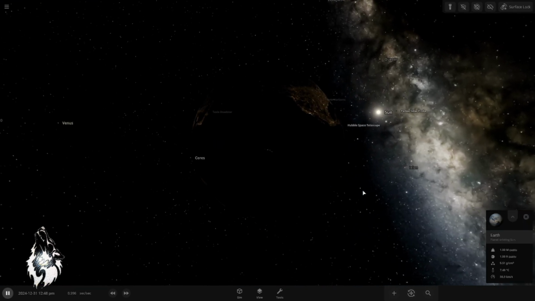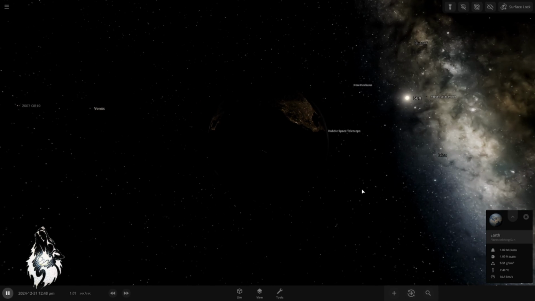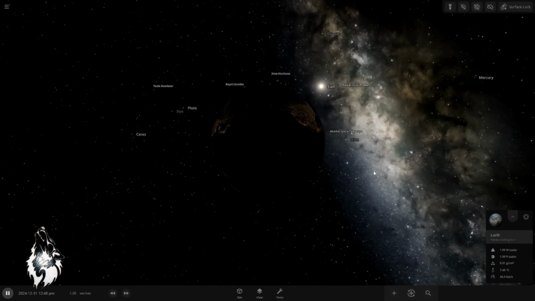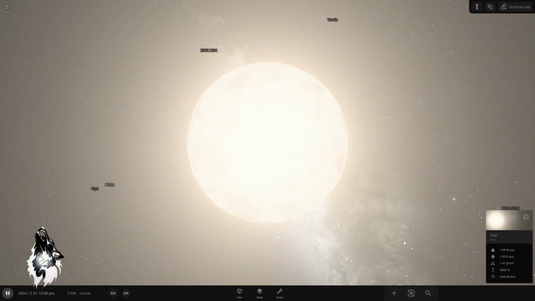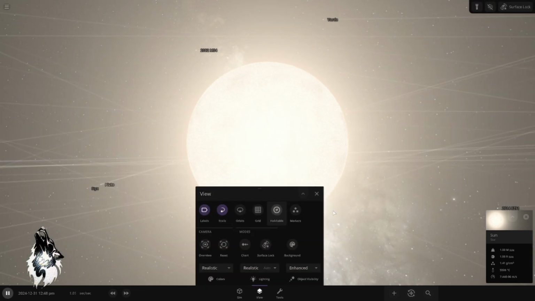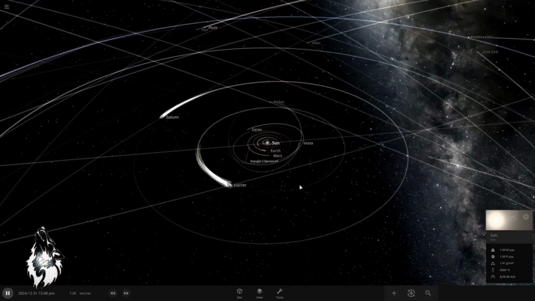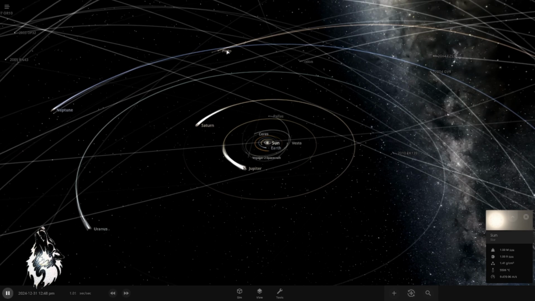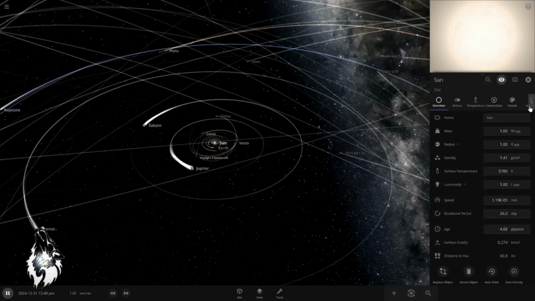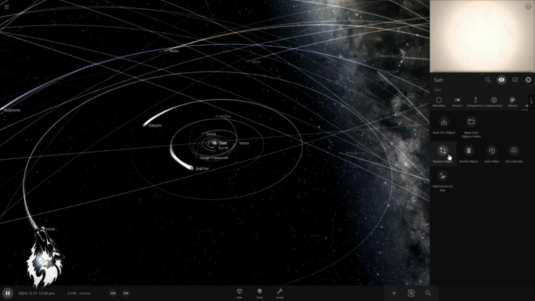Like we said earlier, it takes the light 8 minutes to reach us from the sun. How long do you think it will take the light to reach us from UY Scuti if it was in the place of the sun? To simulate that, first let me turn the trails on. Let's go far from the sun. This should be good, and we will stay here. Now keep in mind, I'm not going to change my location. We can see the sun, it's really far, but how will it look if it was UY Scuti instead of the sun? Let's go to actions, replace object,